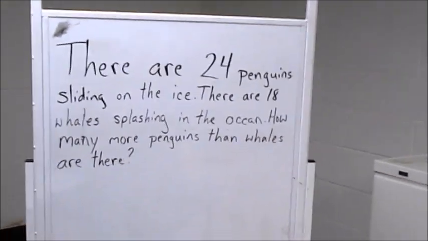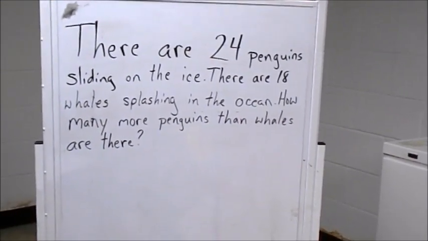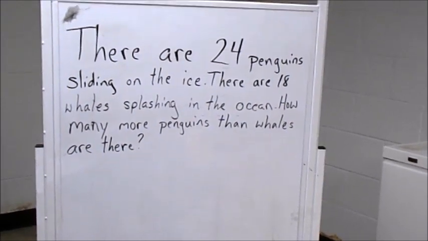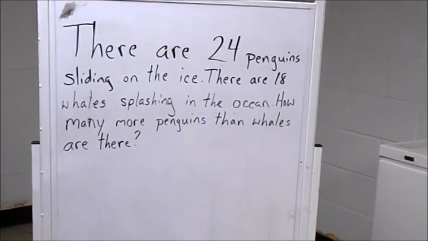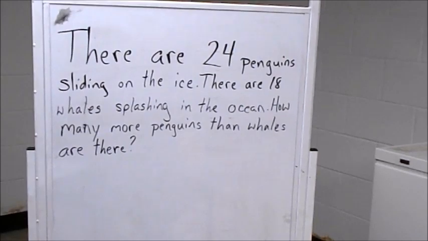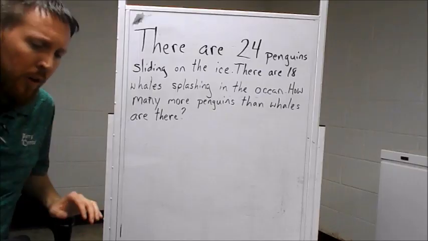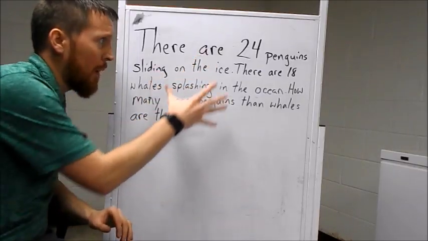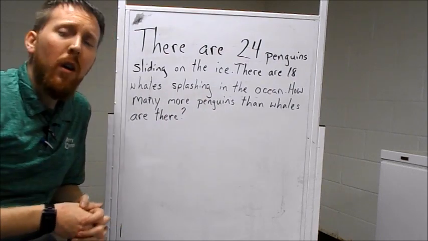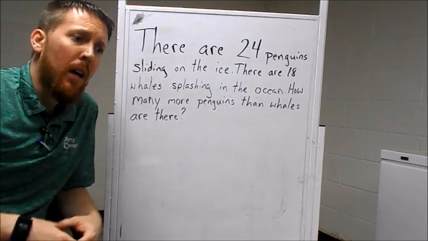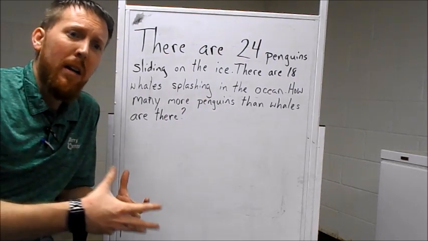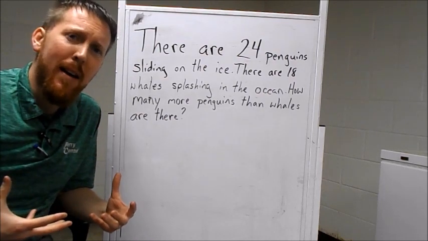The application problem says, there are 24 penguins sliding on the ice. There are 18 whales splashing in the ocean. How many more penguins than whales are there? The first thing that we have to think as we look at this problem is, what are we looking at? Are we looking at comparing by adding to or comparing by taking away?